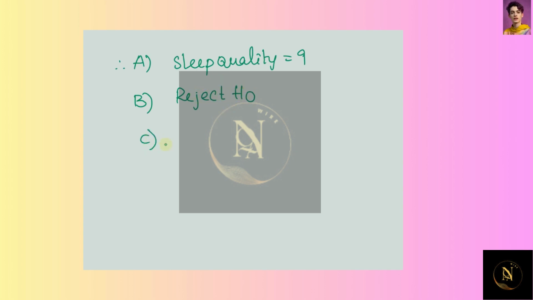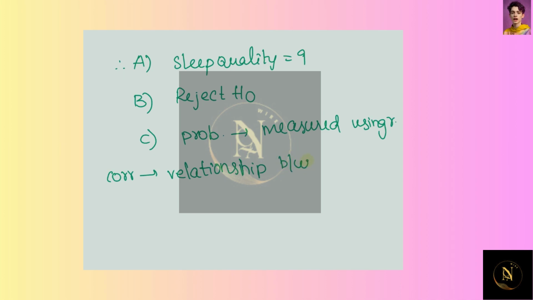For the C bit, probability is measured using R. Here correlation shows the relationship between two events, but there is no causation between events.